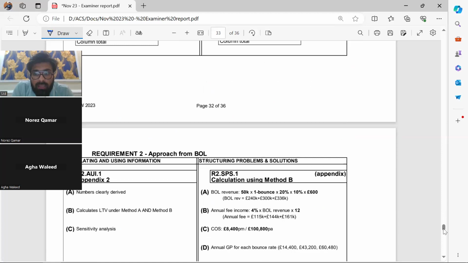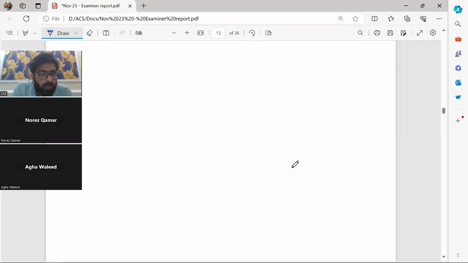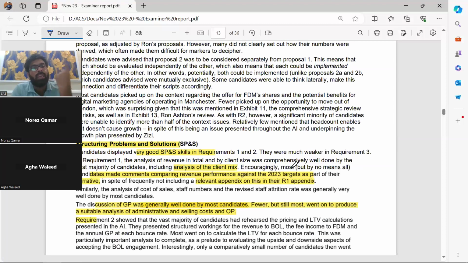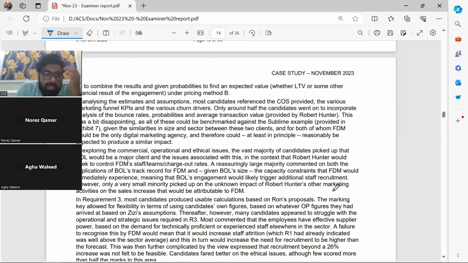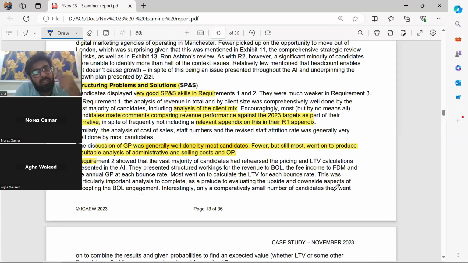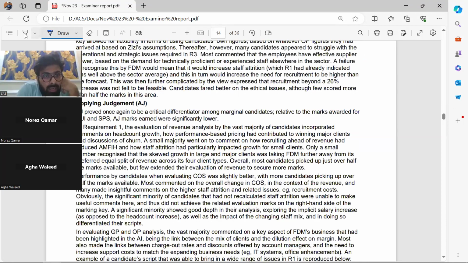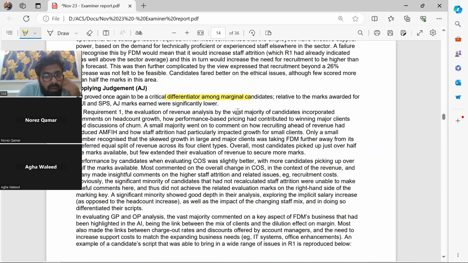Now, one student asked what applying judgment is and how it is awarded. If AUI is basically awarded through calculation and SPS is awarded through deeper analysis, then what's AJ? AJ is a critical differentiator. In requirement one, the revenue analysis, the vast majority of candidates incorporated comments on headcount growth, how performance-based pricing had contributed by winning major clients, and discussions of churn.